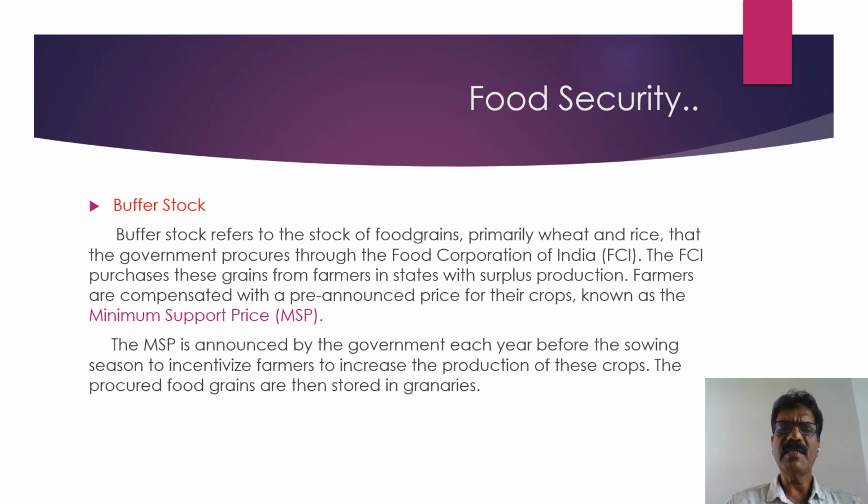Farmers are compensated with a pre-announced price for their crops known as the minimum support price or MSP. The MSP is announced by the government each year before the sowing season to incentivize farmers to increase the production of these crops. The procured food grains are then stored in granaries.